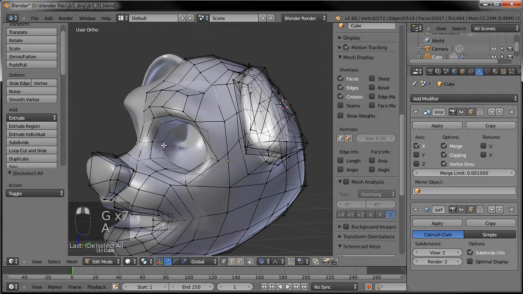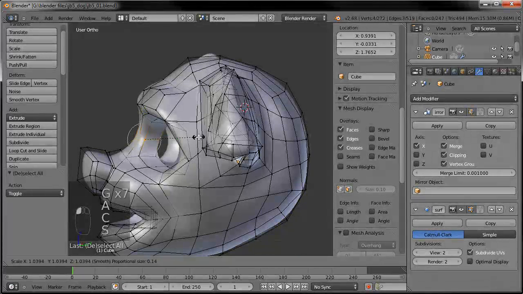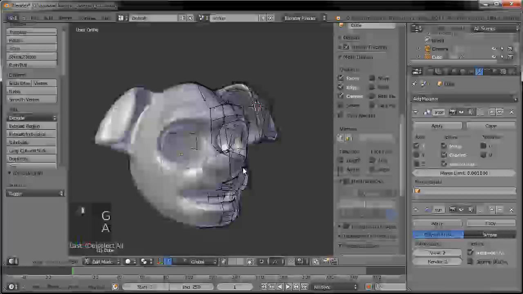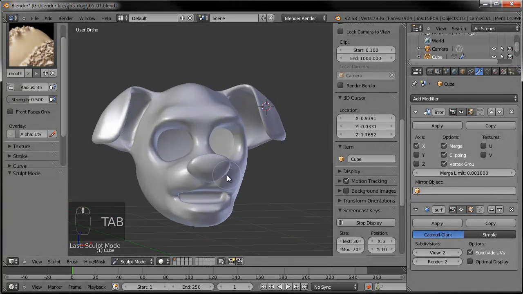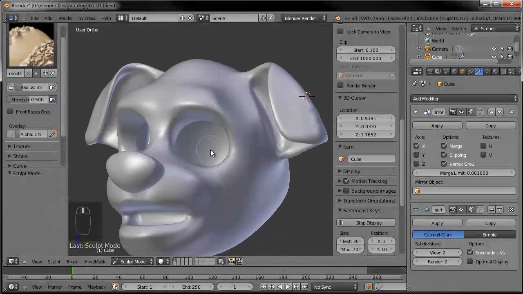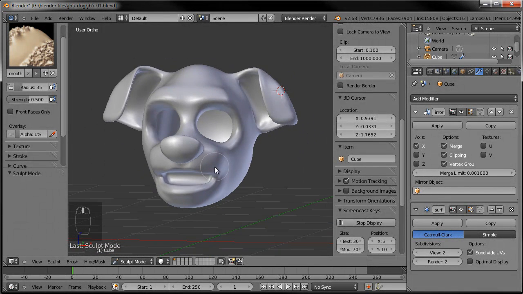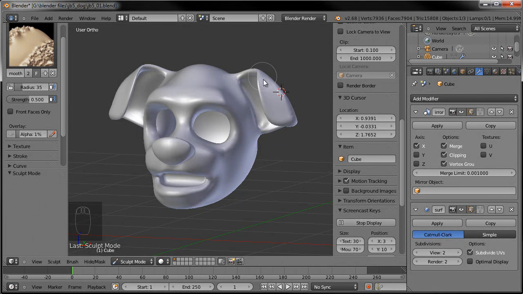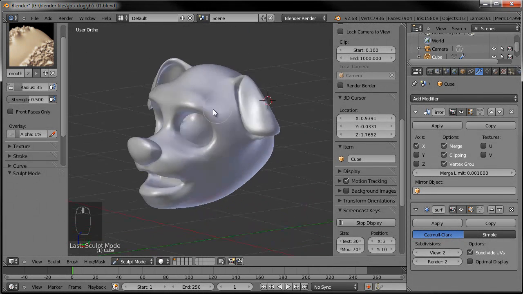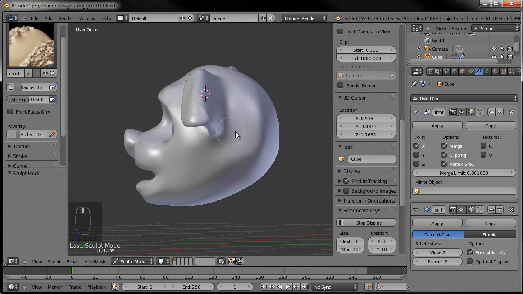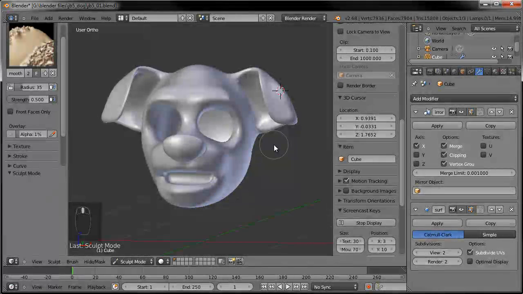So grab that whole section there, scale that down a little, drag it back. Okay, so I think that's looking okay for just getting started off. We'll obviously be tweaking it once we get a little further, but we're running into 21 minutes now, a little over. And as you know me, I like to keep each part 20 minutes, sometimes it gets up into the 30 minutes, but for now, 20 minutes will be fine.